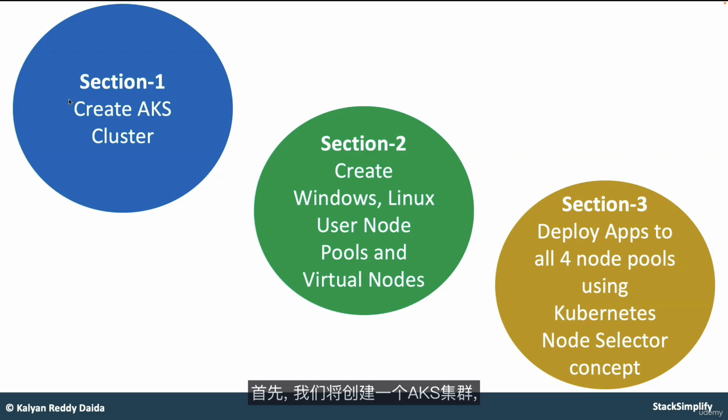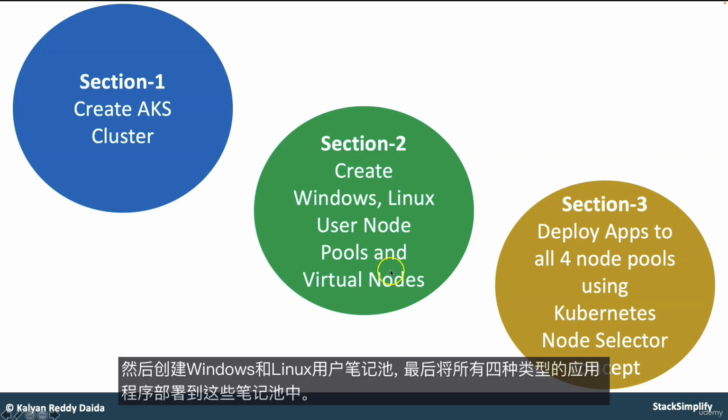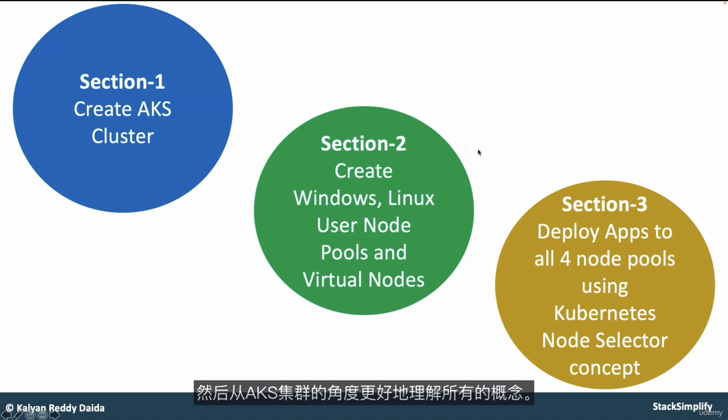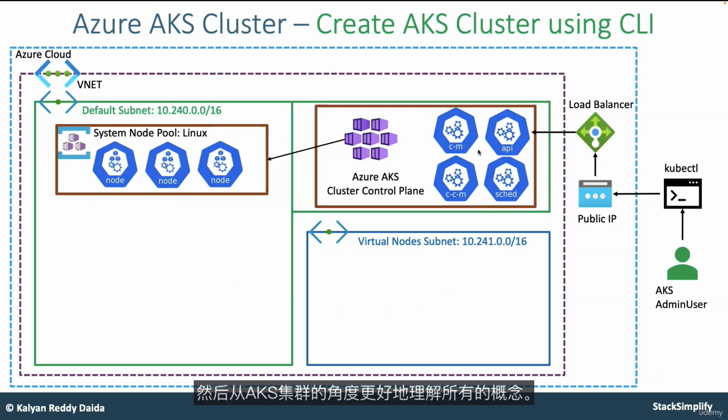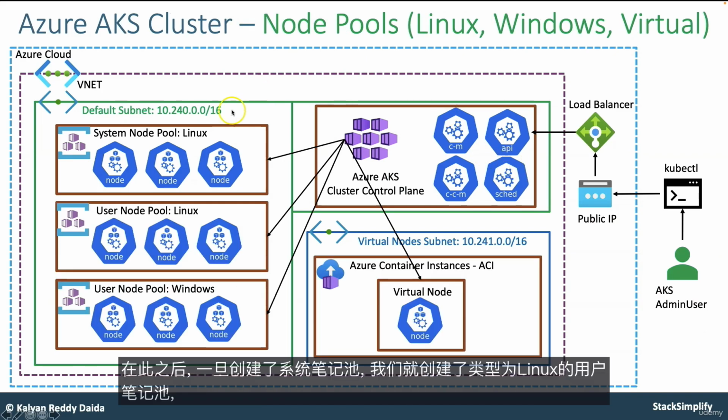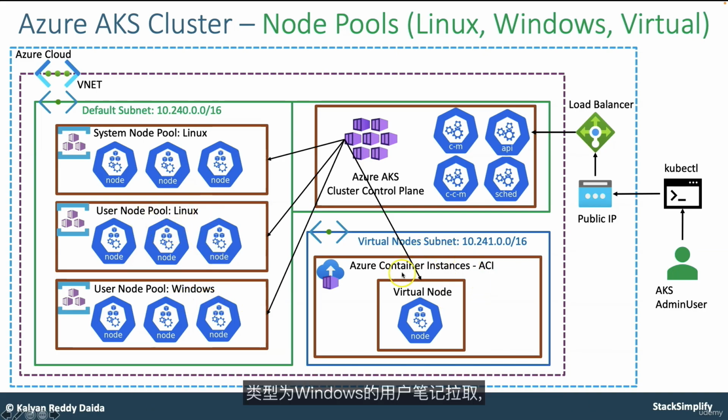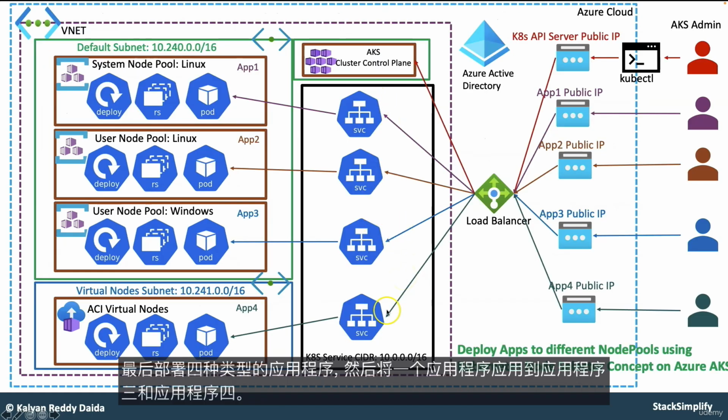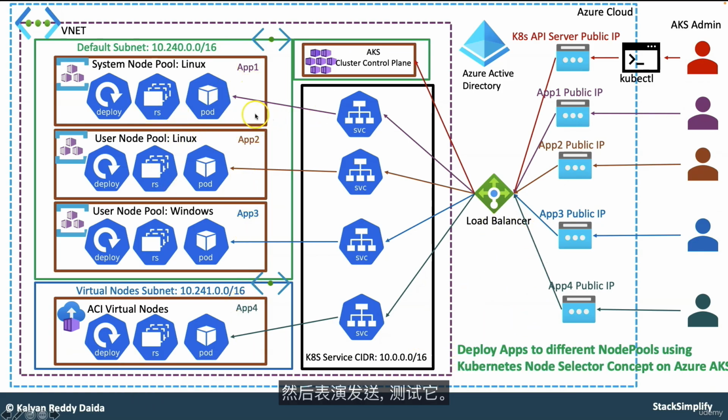So first we'll create an AKS cluster, then we'll create Windows and Linux user node pools, and then finally deploy all the 4 types of applications into these node pools, and understand all the concepts better from the AKS cluster perspective. This picture shows how you are going to create the AKS cluster using CLI, and once the system node pools are created, we create the user node pools of type Linux, user node pools of type Windows, and also virtual nodes using Azure Container Instances, and then finally deploy 4 types of applications, app 1, app 2, app 3 and app 4, and then test it. So this is another next level implementation for us.